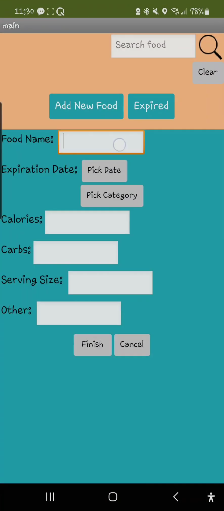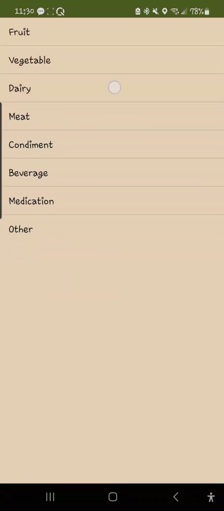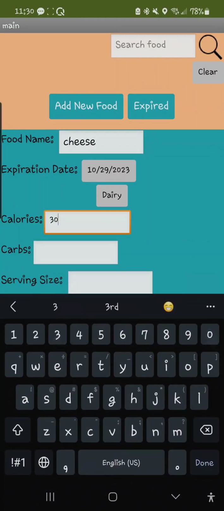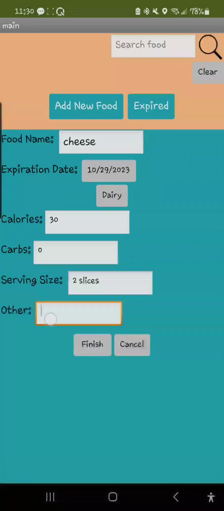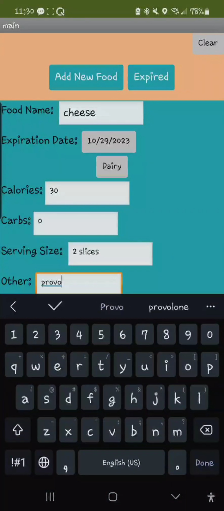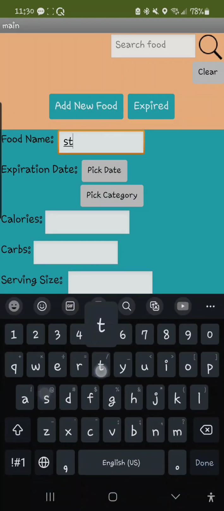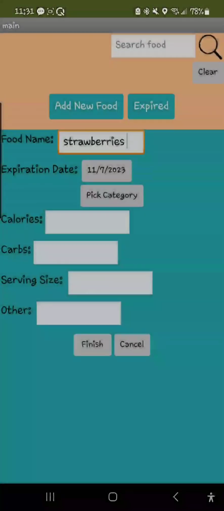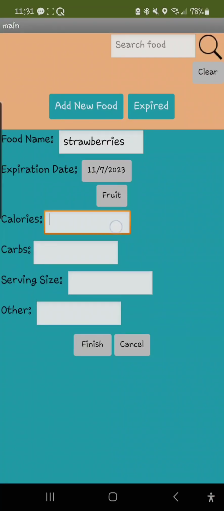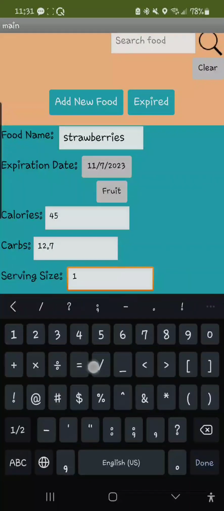Now we're going to add a few more foods, starting with cheese. Our cheese expires today, is a dairy. There's 30 calories, 0 carbs, and our serving size is 2 slices. And we'll say that it's provolone cheese. Next, we'll add some strawberries. Our strawberries expire in a few days. Our fruit, they have 45 calories per serving, 12.7 carbs, and our serving size is half a cup.